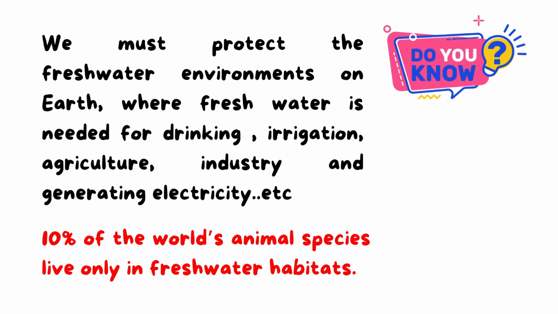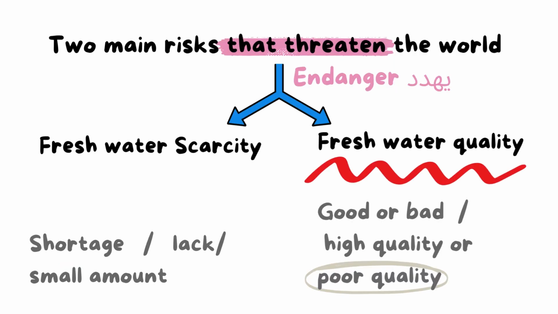Okay? We have two main risks, two main problems that threaten the world. What is the meaning of threaten? In danger. What are these risks? First, freshwater scarcity. Scarcity means rare, a shortage or lack of water, a small amount.